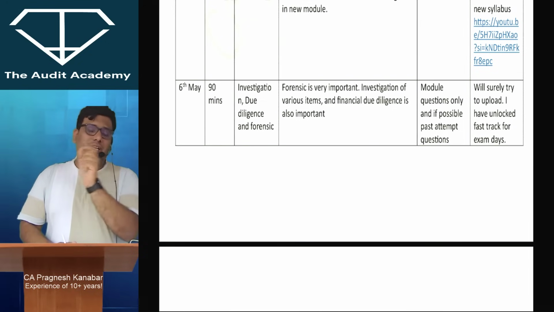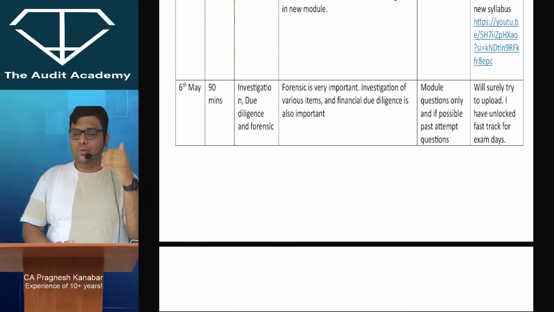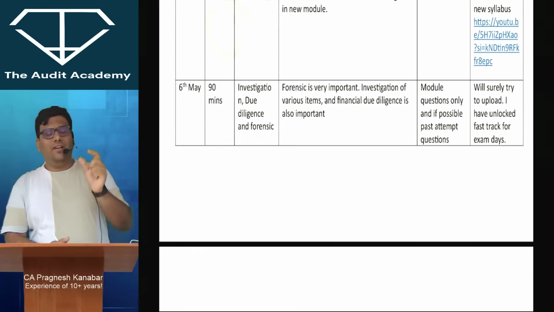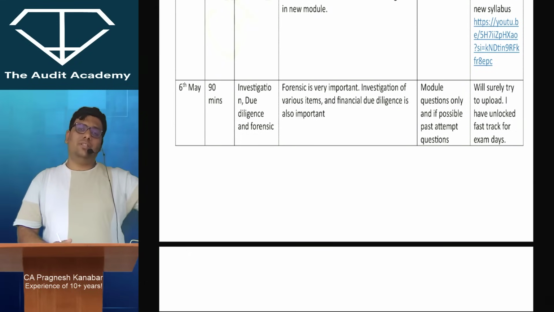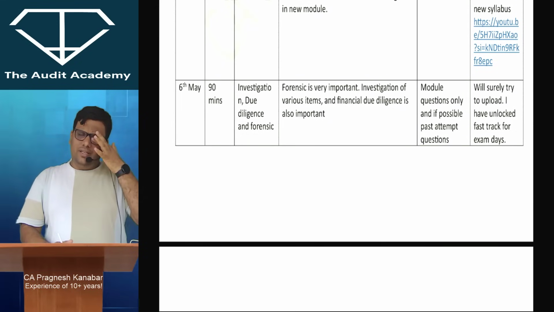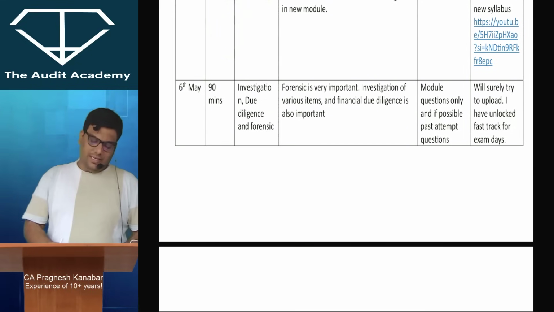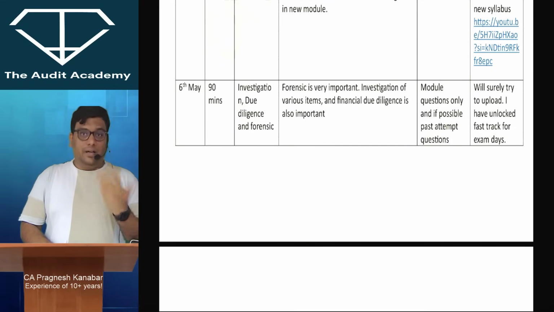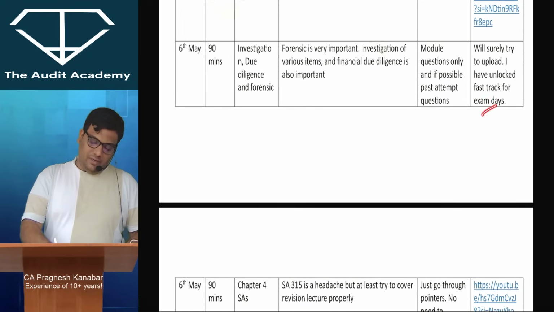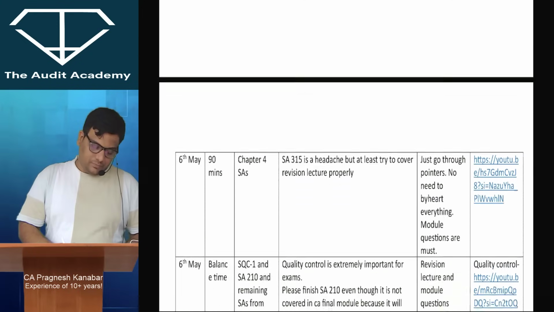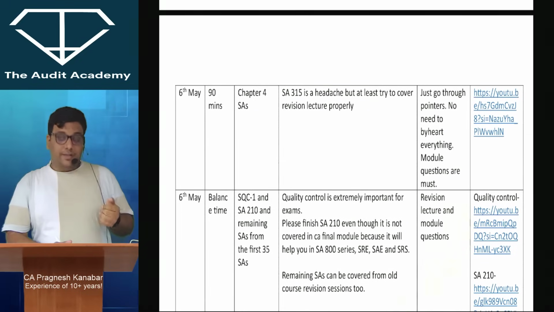The statutory investigation question जो November 23 में आया था from section 210 to 216 and stuff, they have given the marking that it is shifted to self-paced online module. So I don't think it remains relevant, and anyways it was asked in November 23, so the chances are less for identifying which type of statutory investigation it is. All right, but if you go through my fast track lectures which I've unlocked, then I've covered it over there at least. Okay, then we move ahead.